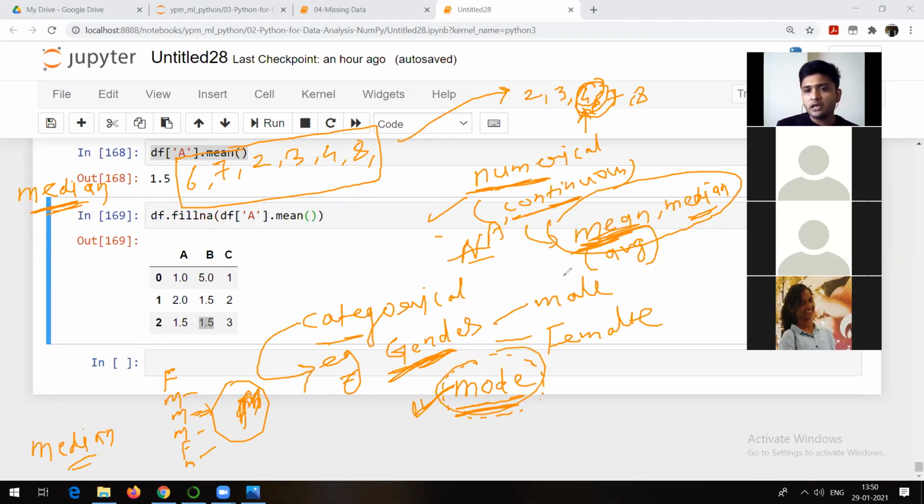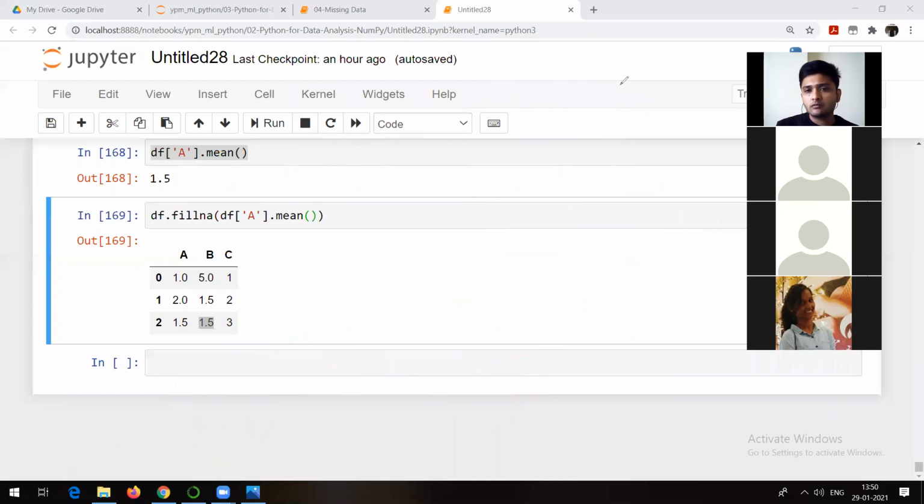What is the limitation of mean? You might be knowing that. What is the problem with mean? What can be the problem with average or mean? So that I think you will understand why I talked about median and mean. Are you getting my question?